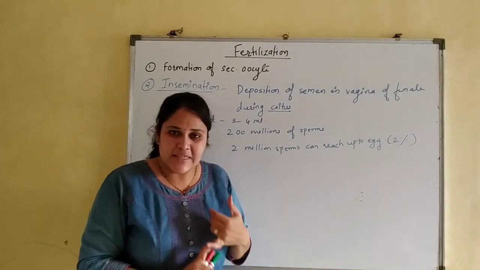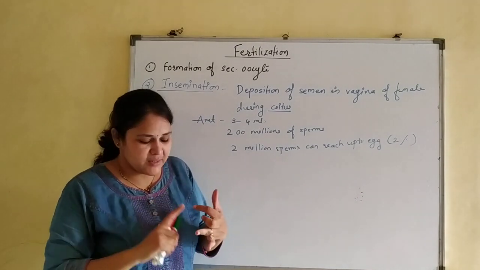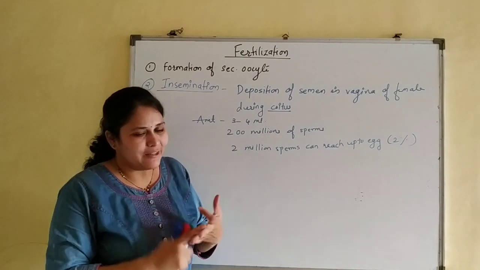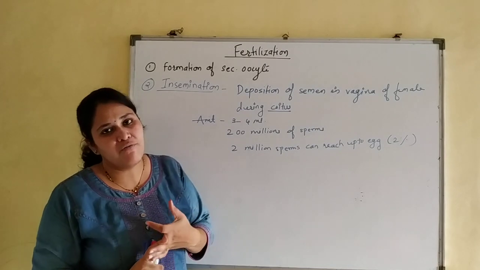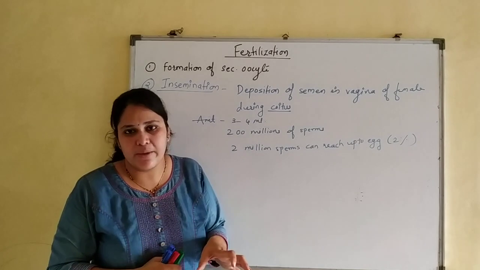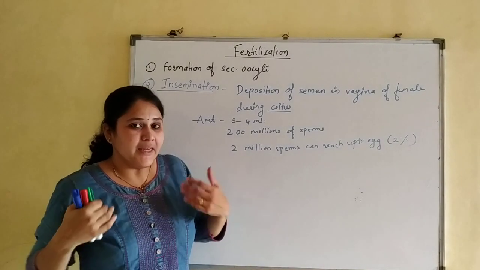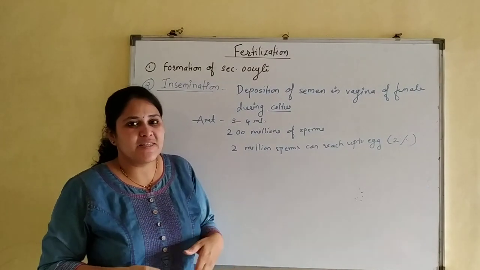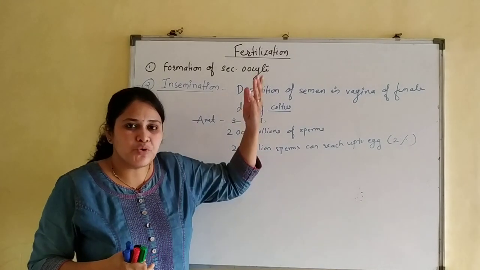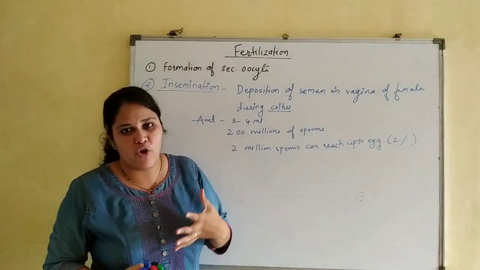First reason, acidic pH of female reproductive tract. Second reason, presence of phagocytic cells. They eat these sperms. And the third reason, high temperature of female reproductive tract. We know that for spermatogenesis low temperature is required. For that the testes are located outside the body. But female reproductive tracts are intra-abdominal. So when sperms are inseminated, they get exposed to high temperature. That high temperature also kills a huge number of sperms.